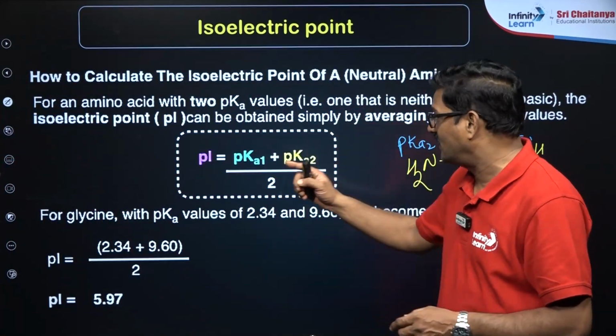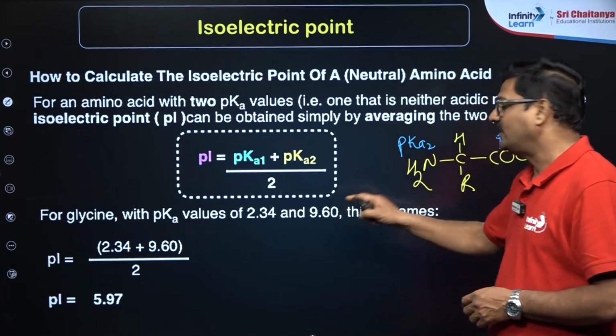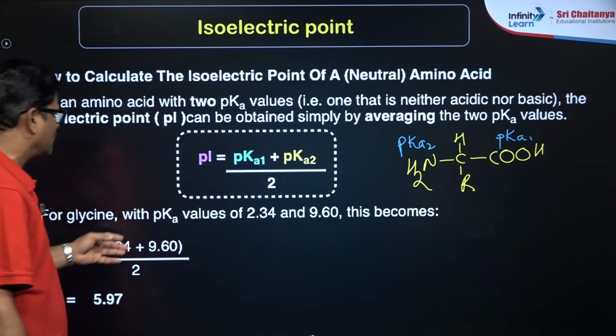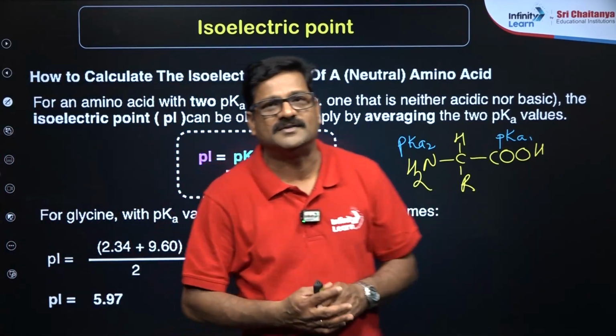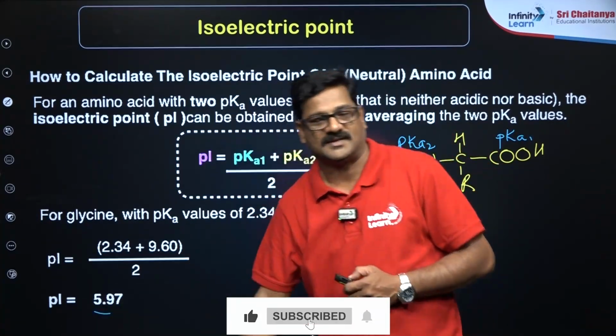Take glycine as an example, with experimentally found pKa values of 2.34 and 9.60. The Pi value is just the average, 2.34 plus 9.6 divided by 2, which is 5.97.